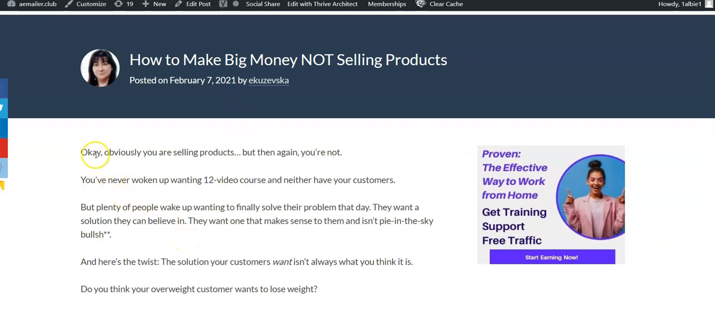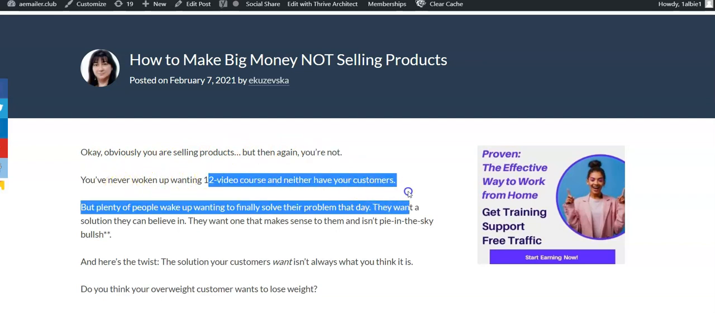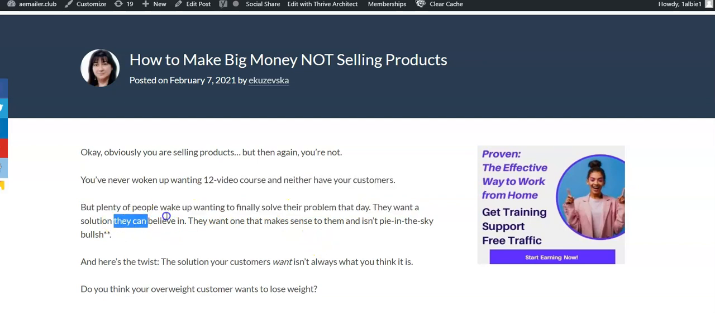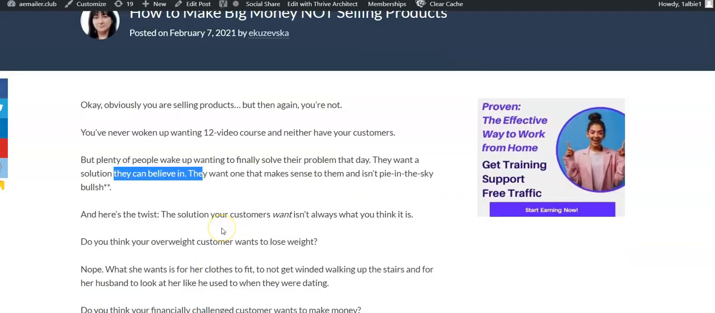Okay, obviously, you're selling products, but then again, you're not. You never woke up wanting a 12 video course, and neither have your customers, right? But plenty of people wake up wanting to finally solve their problems that day. They want a solution that they can believe in. They want one that makes sense to them, that isn't pie in the sky, right? And I completely agree with that.